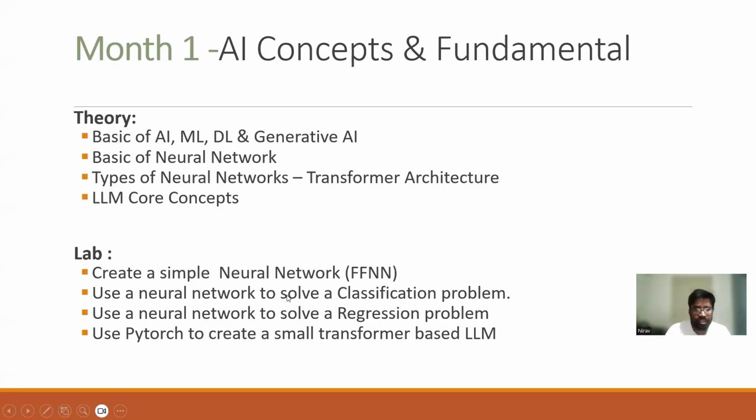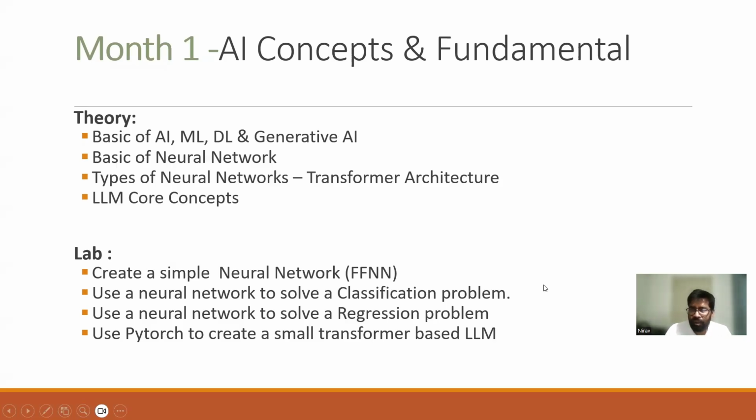Like you can create a simple neural network, also called a feed forward neural network, to understand how it works. Then you can use the simple model to solve a classification problem, or you can do one more example to solve a regression problem, so that you are very comfortable with the basic concepts of neural networks. And once you complete the LLM part, you create a small LLM based on the transformer architecture using the PyTorch framework. So this much we will cover in the first month.